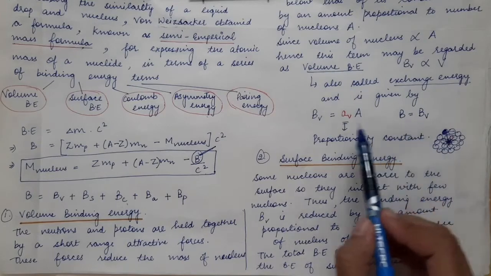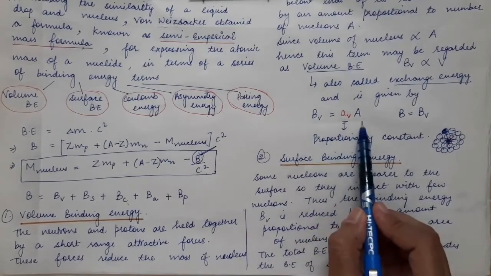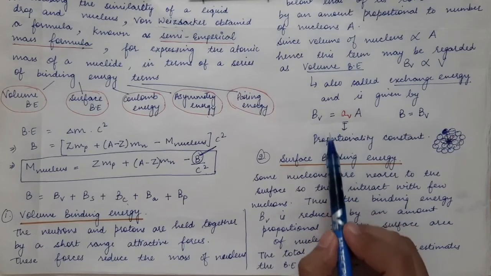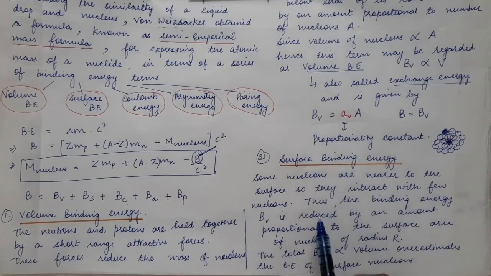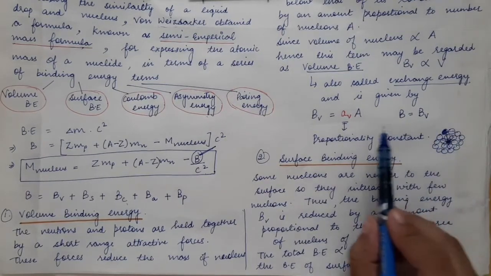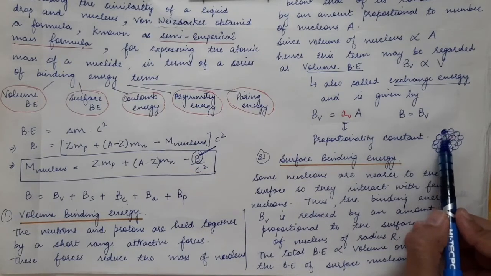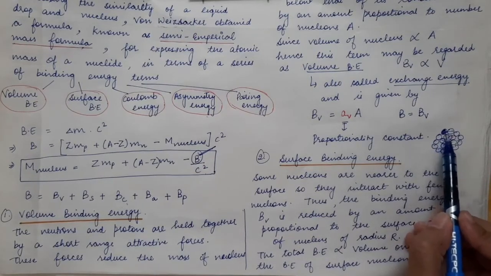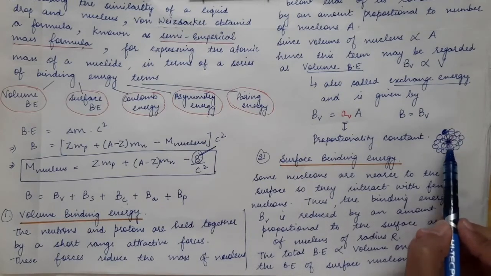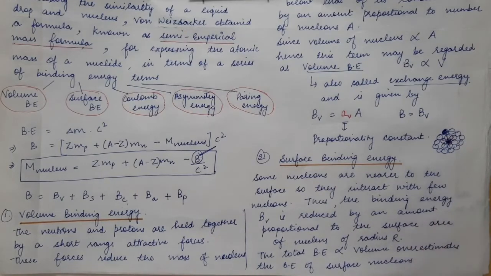So this particular term of binding energy which we have got is due to the volume. We must also consider the binding energy which gets reduced due to the surface of the nucleus. Why will it get reduced? Because at the surface the nucleons are bonded with a few nucleons, whereas the nucleons present inside the volume are bound by a large number of nucleons.